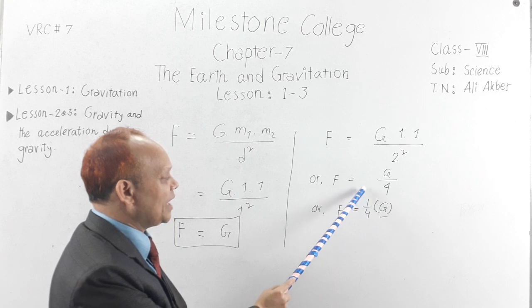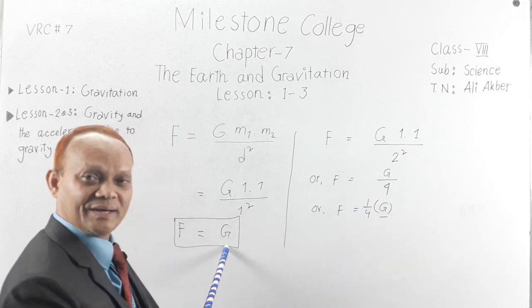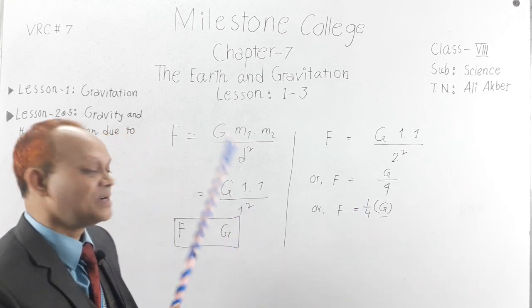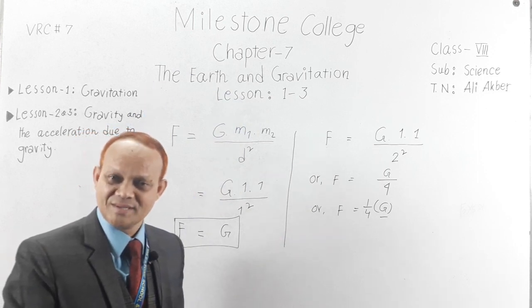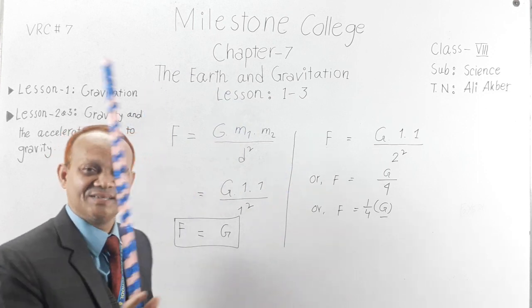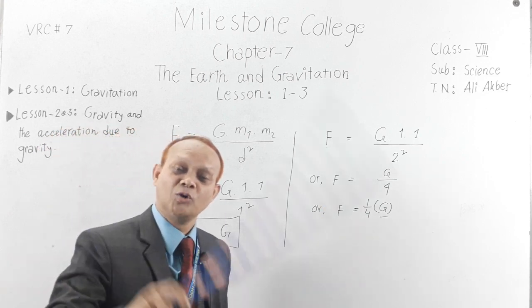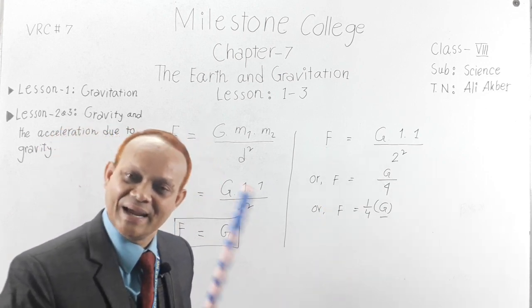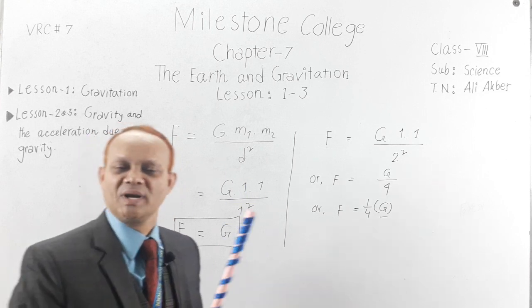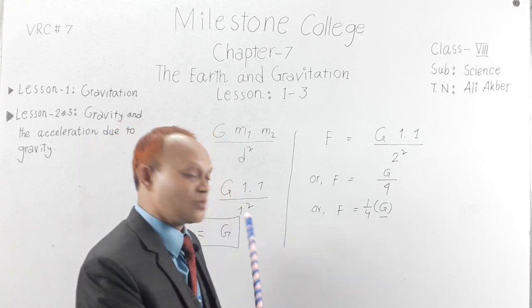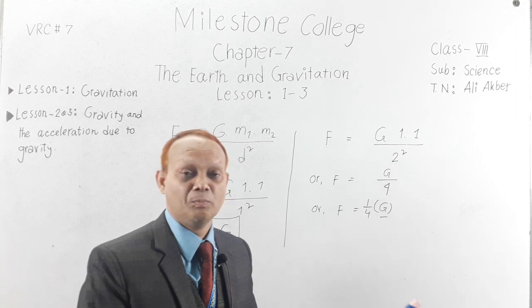That is 1 by 4 of the previous one. Okay, that is if distance is doubled, keeping the mass unchanged, then the corresponding force will be 1/4 of the previous one. Clear? And this is a very important relation. My dear students, try to understand it and you will practice it more.